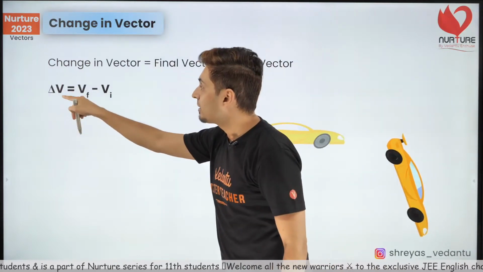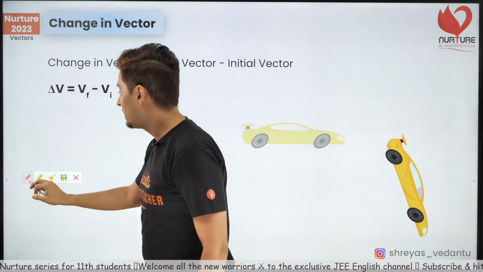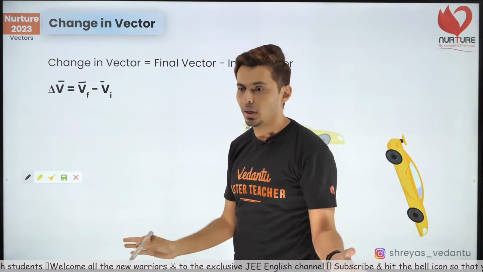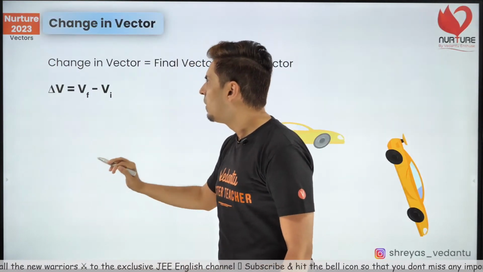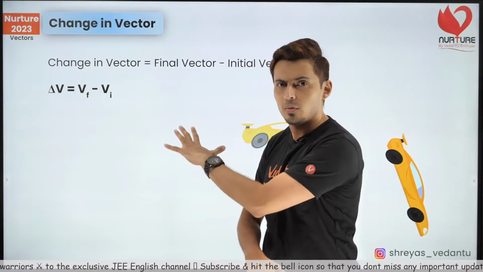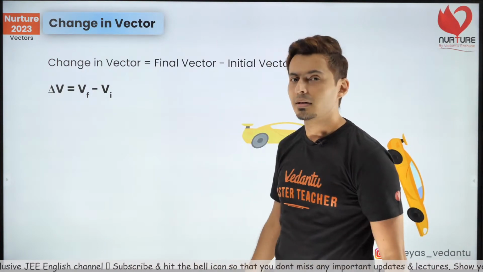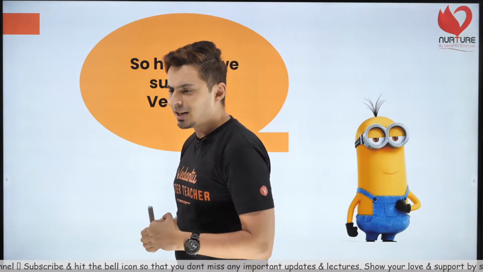That's the way you define it. Look at this. Change in vector is final minus initial. Please note these are bold symbols, and if you cannot make out that this is bold, let me also put a bar over here so that you know it's actually a vector quantity. I hope this is clear. Now, this is how we define change in a vector. How do we exactly calculate it? How do we exactly subtract the vectors?